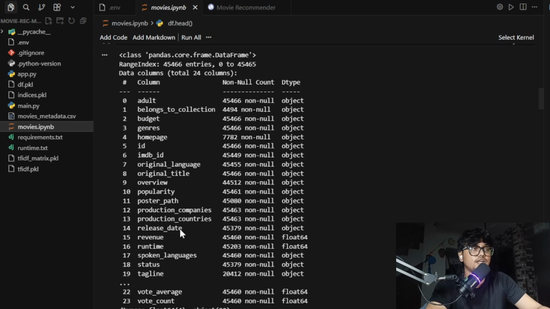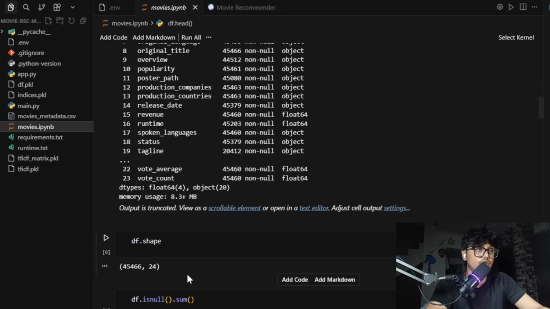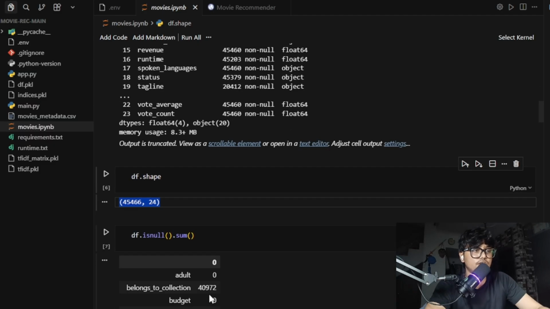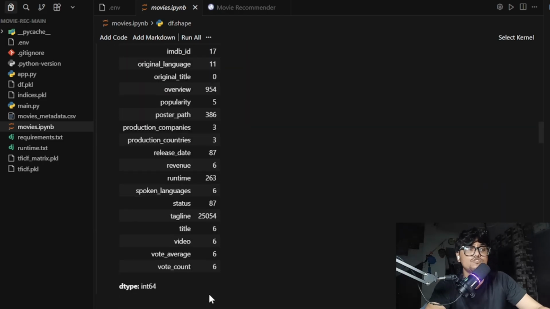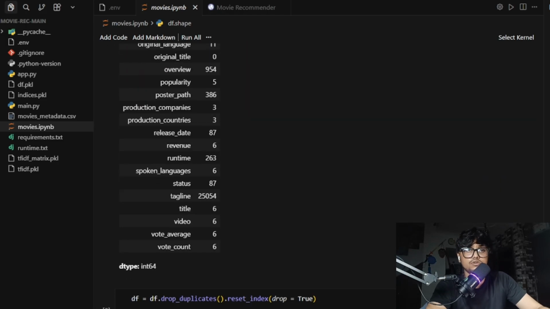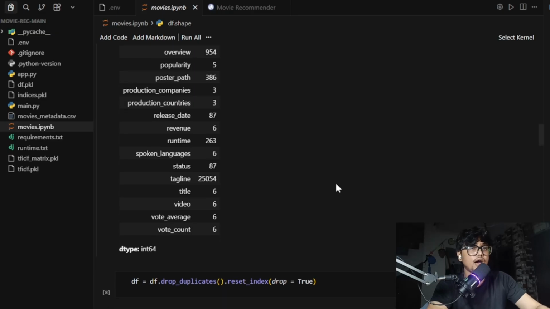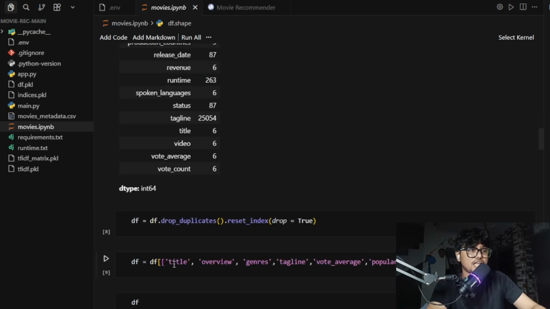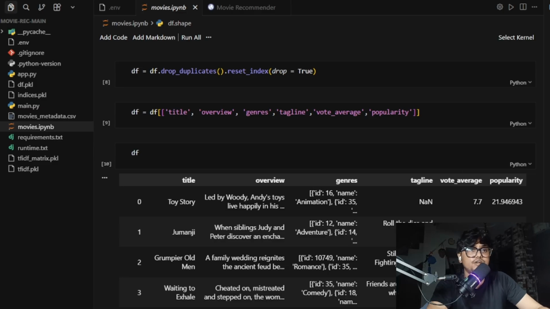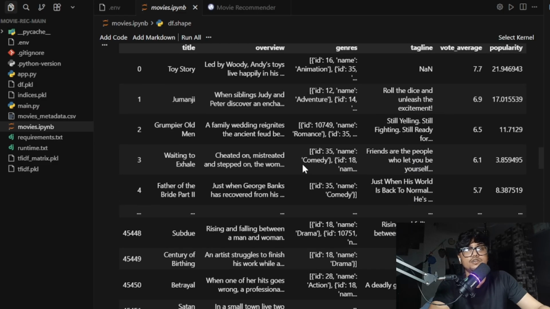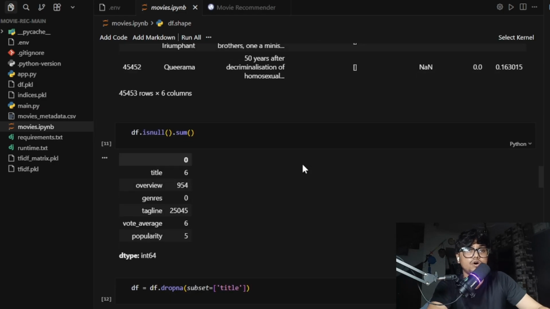To understand the data, I got the shape of the data, and I found the null values. There are lots of null values, so I dropped all null values and reset the index. Then I prepared the data and kept only useful columns: title, overview, genres, tagline, vote average, and popularity. Step 4 is handling missing values: removing rows without titles and filling empty overview and tagline with blank text.